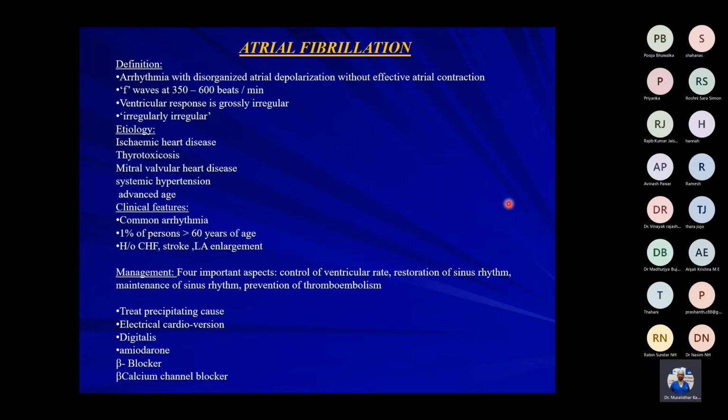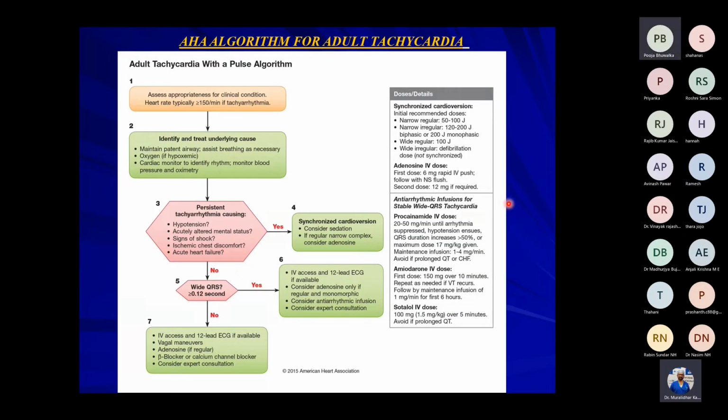The tachycardia with pulse algorithm: if the patient's heart rate is more than 150, look into airway, breathing, circulation, start monitoring, and administer oxygen. If the patient is unstable, with hypotension, altered mental status, shock, ischemic discomfort or acute heart failure, we have to give cardioversion.